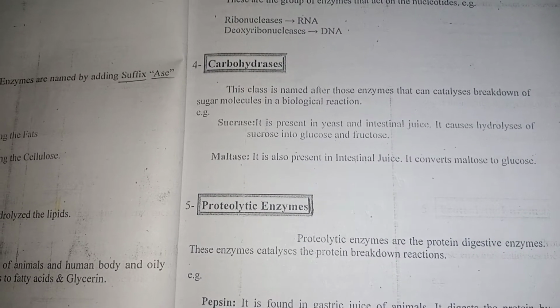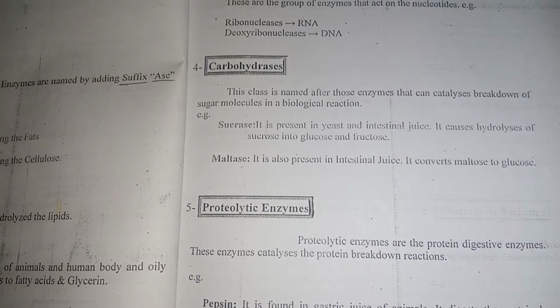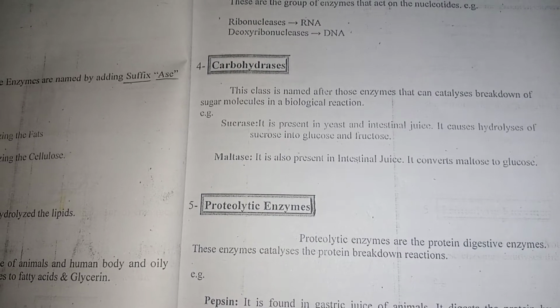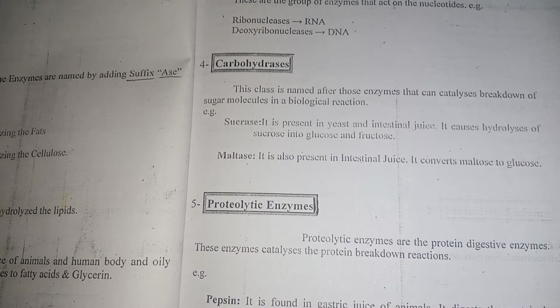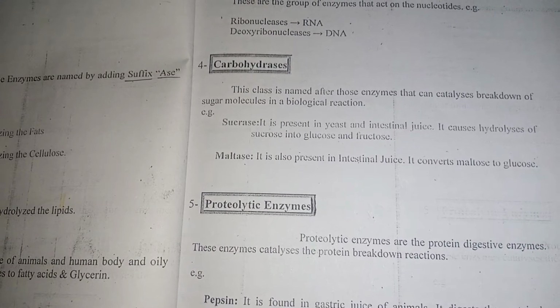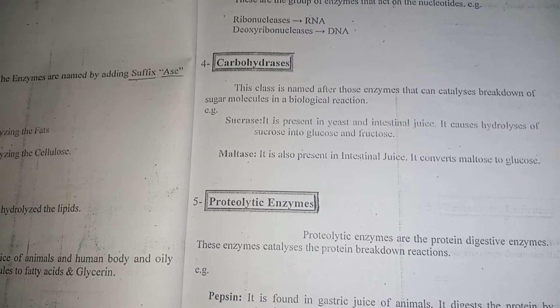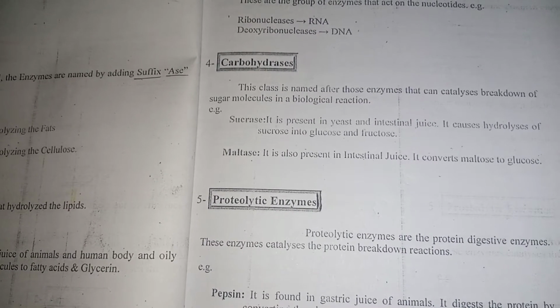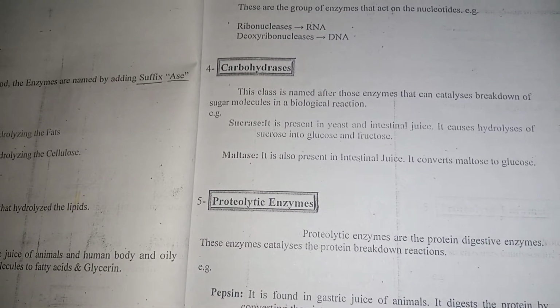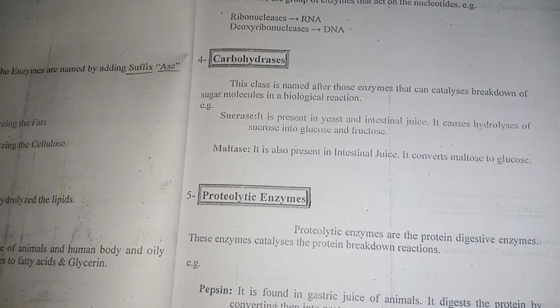It causes hydrolysis of sucrose into glucose and fructose. Maltase is also present in intestinal juice. It converts maltose to glucose.